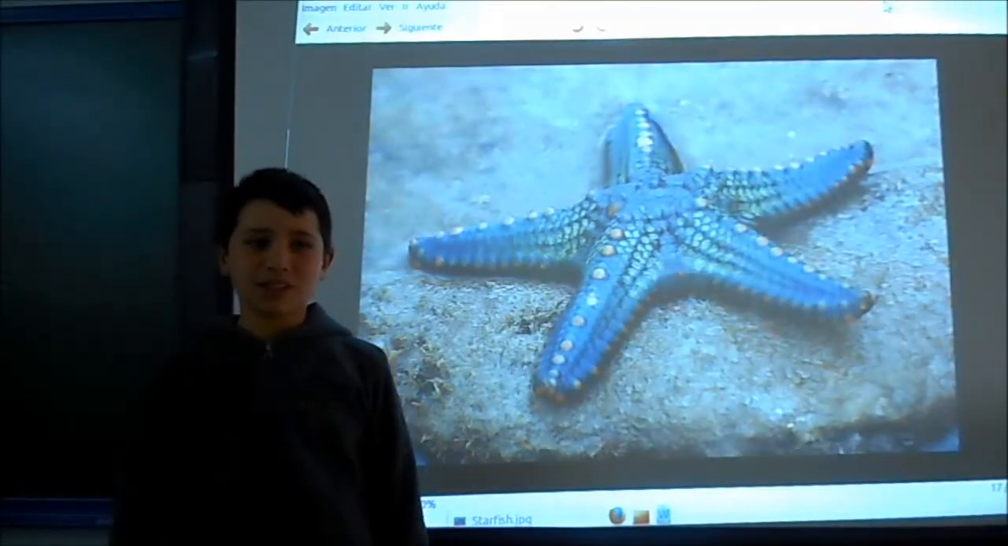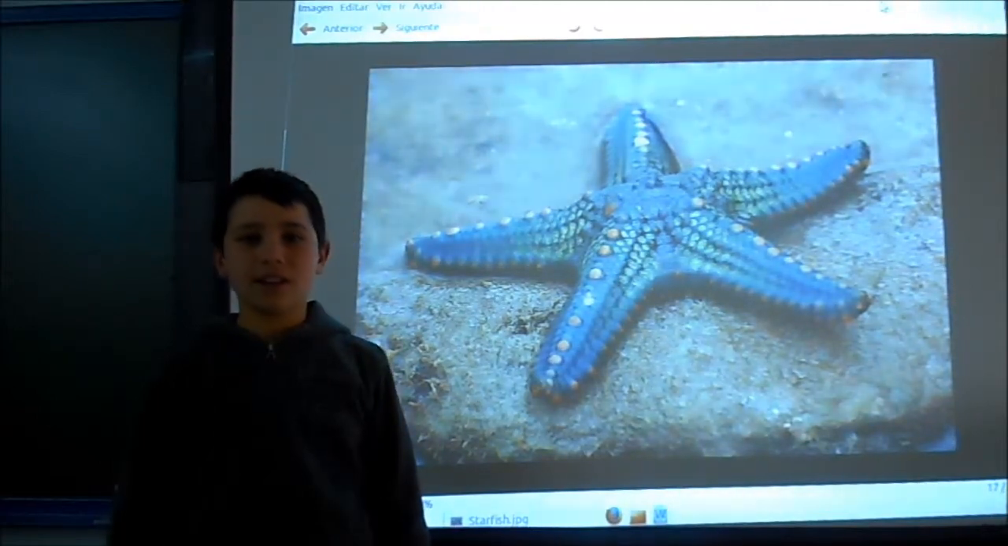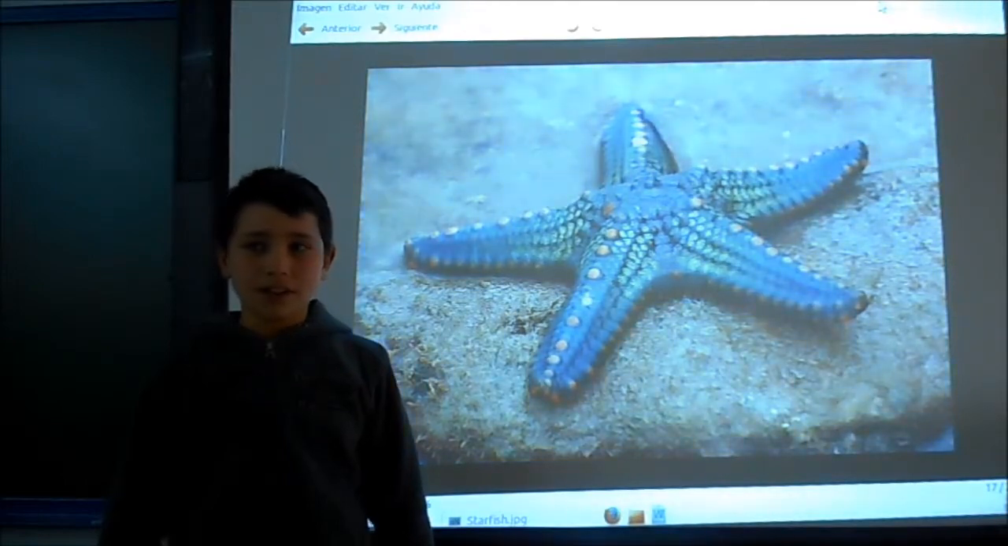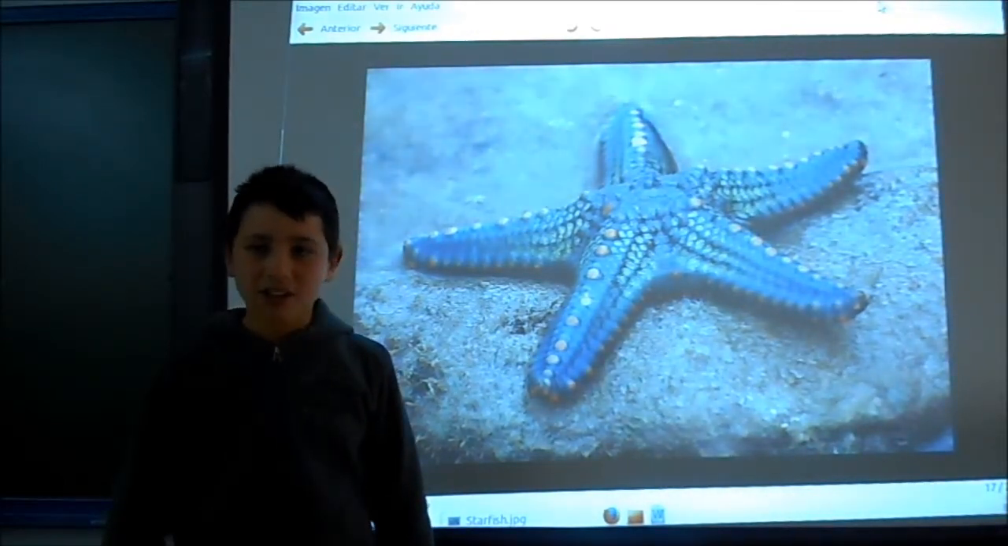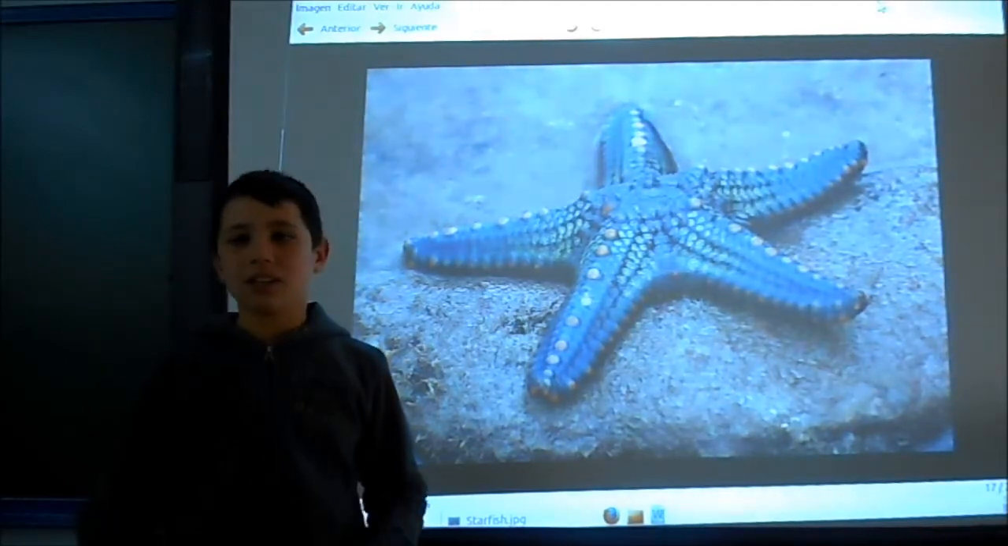I am going to describe the starfish. Living things are invertebrates. They haven't got bones and a spinal column. They eat other living things. They are carnivores and they live in an aquatic ecosystem.